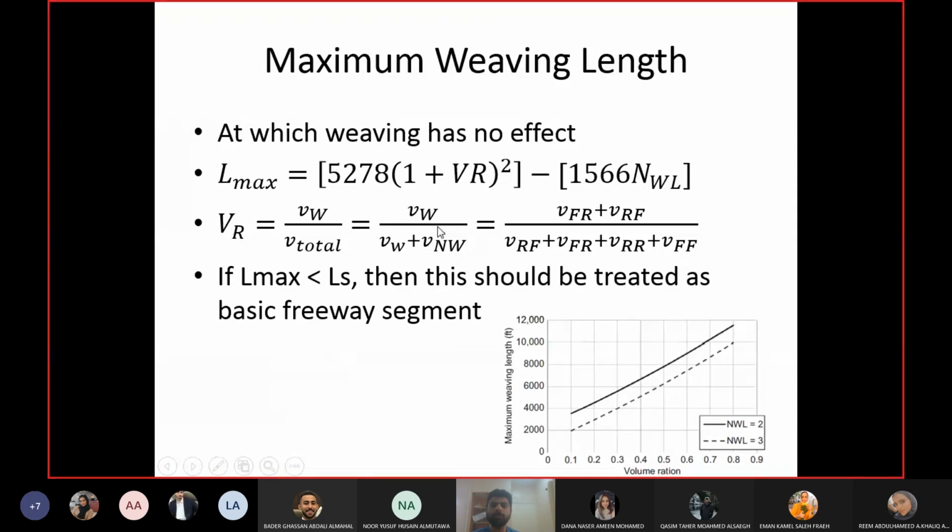So weaving means which volume? The volume which is going from freeway to ramp or ramp to freeway. This is weaving. Ramp to freeway, freeway to ramp. This is weaving again here. And non-weaving is what? The one which is going from ramp to ramp or freeway to freeway.